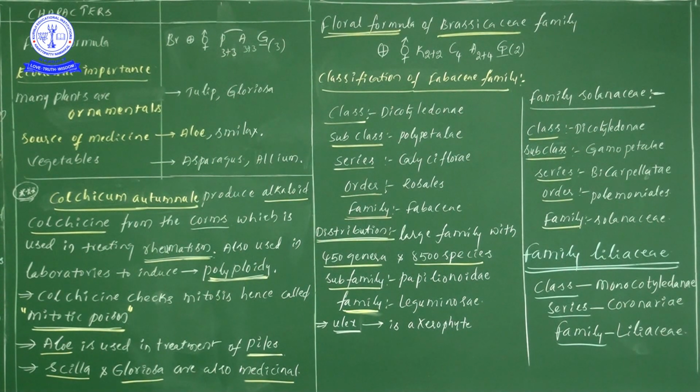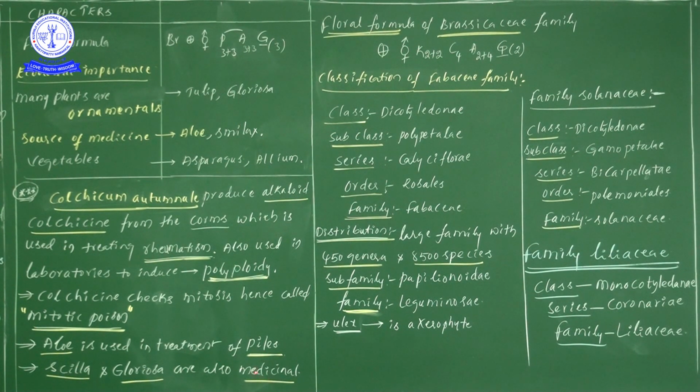Next, some important medicinal plants are also there. Let us have a look at those examples. Aloe vera is used in the treatment of piles. If any people are suffering from piles, definitely we can use aloe vera for the treatment of piles.